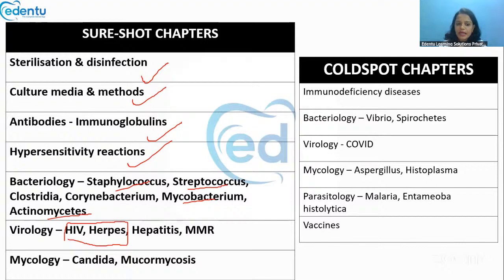Coming to mycology, candida and mucormycosis are extremely important. You can also expect questions from immunodeficiency diseases, and sometimes from Vibrio cholerae and the spirochetes, Treponema pallidum. Virology, yes, COVID virus is important. Mycology, again, Aspergillus and Histoplasma can be asked. Parasitology, malaria and Entamoeba histolytica can also be asked. Vaccines are another important topic, not repeated every year, but yes, it is important. So these are some of the sure shot chapters and cold spot chapters.